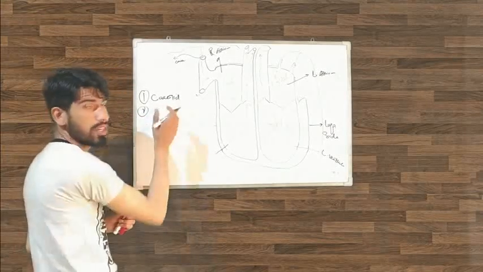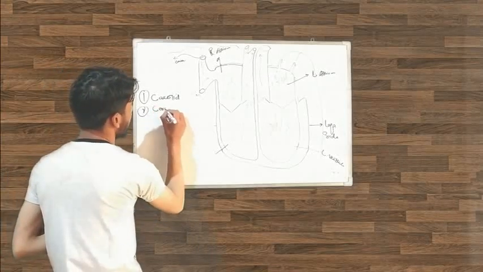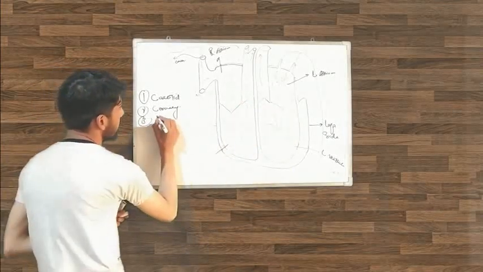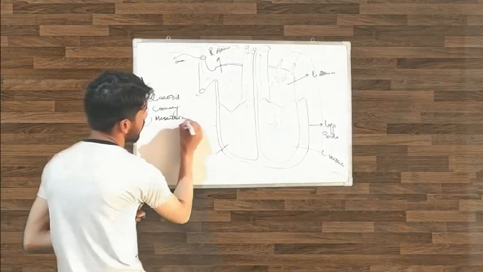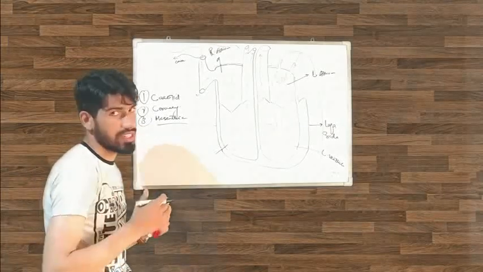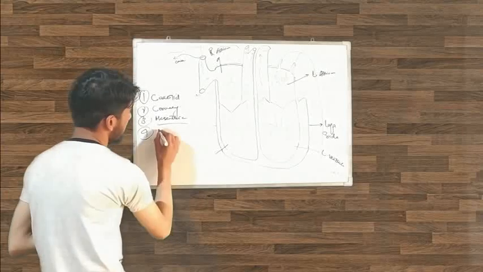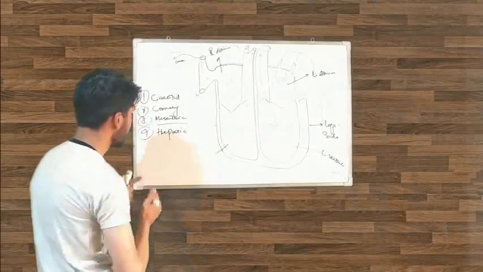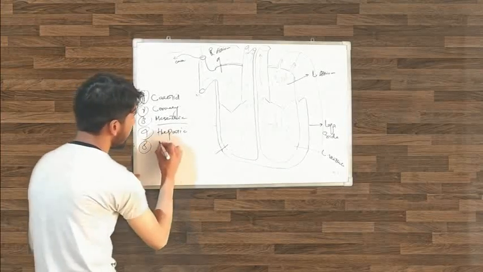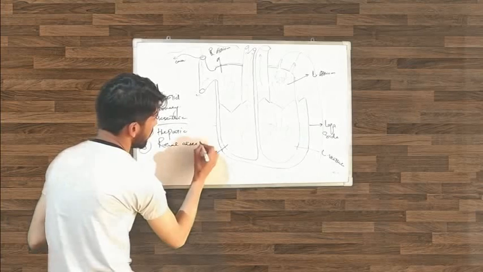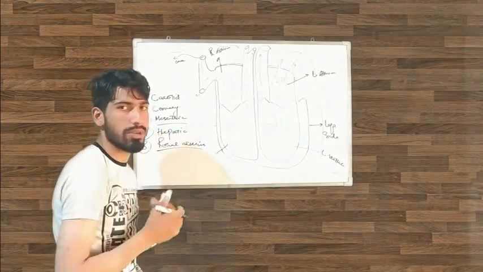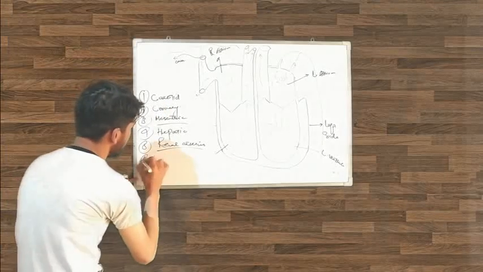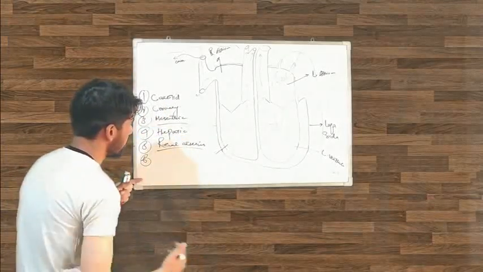The carotid arteries provide blood to the neck and head part, and the coronary arteries provide blood to the heart itself, and the mesenteric arteries provide blood to our intestines, and the hepatic arteries provide blood to our liver, and the renal arteries provide blood to our kidneys, and there is also another artery which sends blood to the lower part of the body, to the legs.